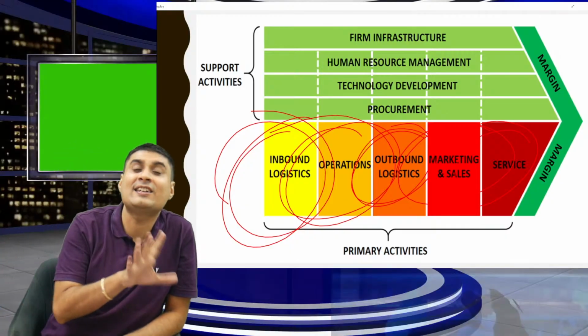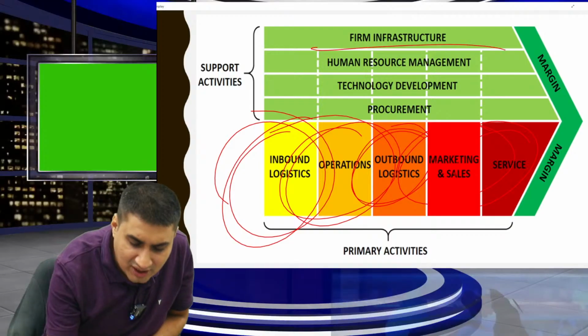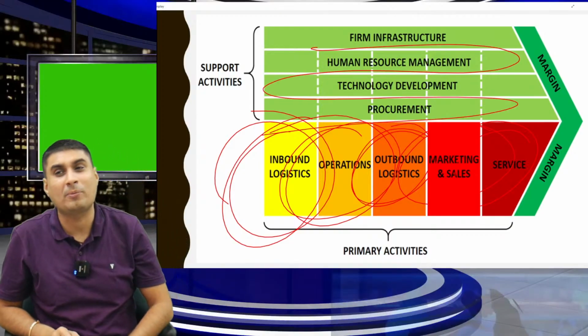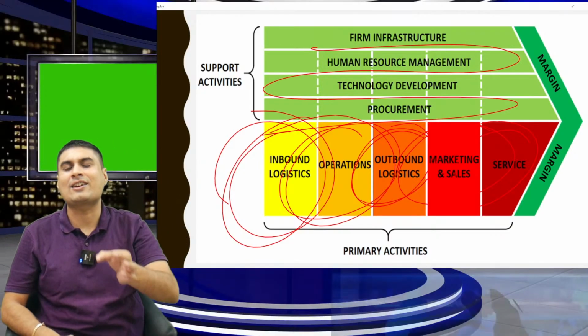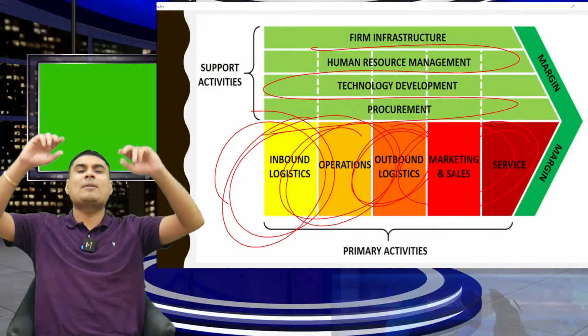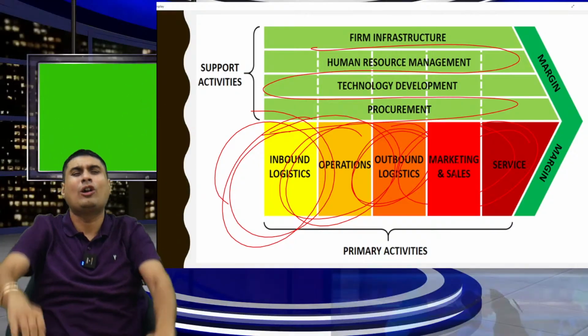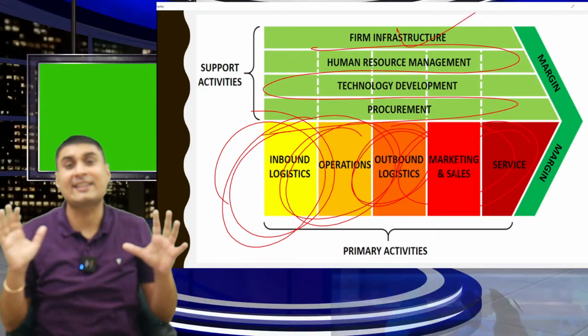Then there are certain secondary activities in every business: infrastructure, HR, technology, procurement. One last time: infrastructure, HR, technology, procurement. Infra is secondary.